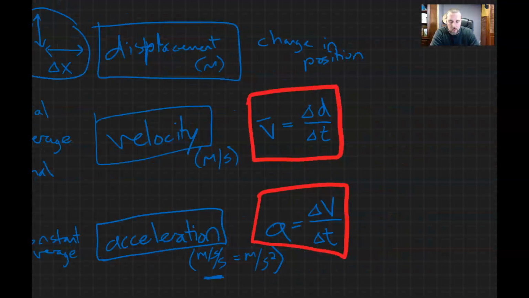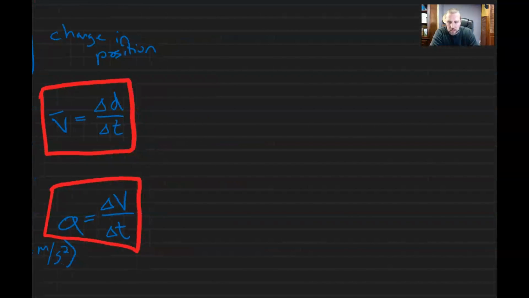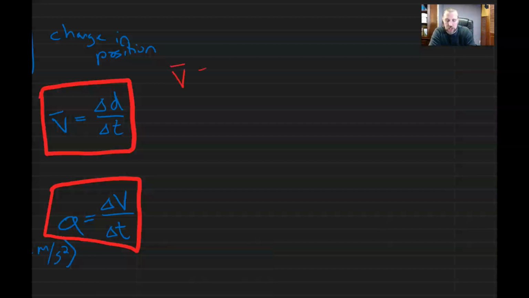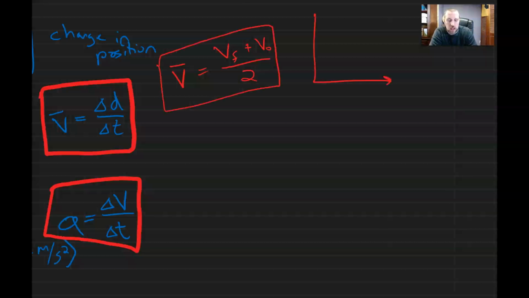Now, I'm going to move on starting with these ideas because this gives us a few things. There's another way to calculate average velocity. And that is, if your velocity is changing, you could look at your final velocity plus your initial velocity over 2. So that's another equation we could use. And if we looked at a velocity time graph, kind of visually that makes sense. If we started, let's give another color, how about green?